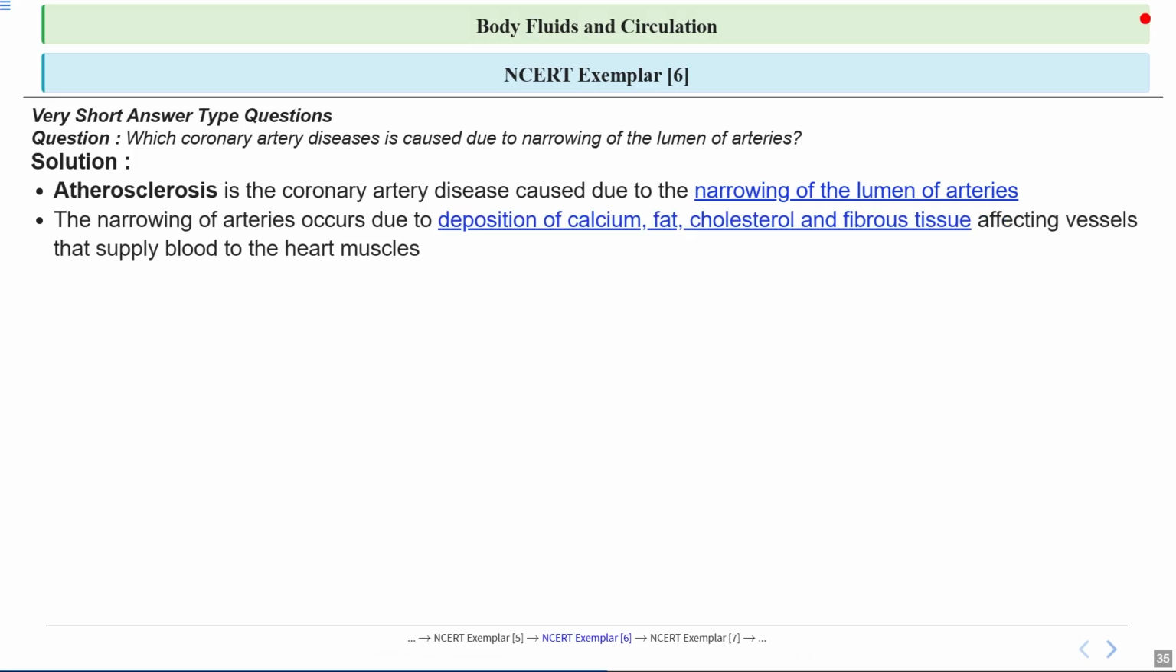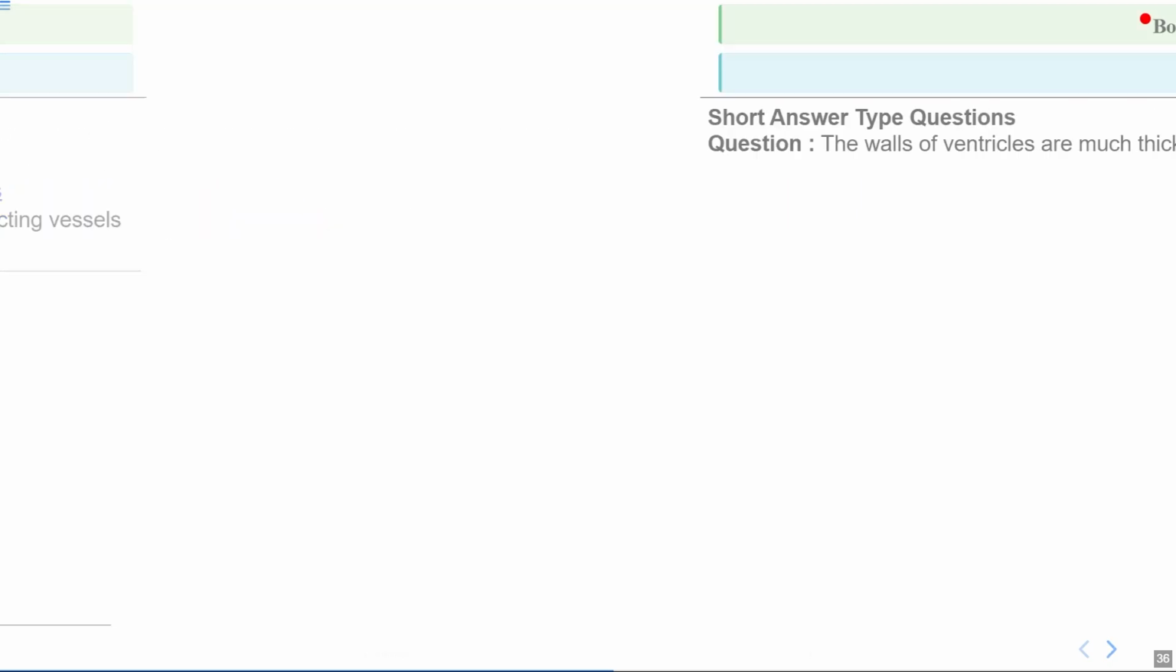Now let's see what causes this narrowing. It's mainly due to buildup of substances like calcium, fat, cholesterol, and fibrous tissue inside the artery walls. So think of it like a pipe getting clogged with debris over time, and this buildup blocks the vessels that supply blood to the heart, which can lead to chest pain or even heart attack. To sum up, atherosclerosis is a main cause of heart disease because it narrows the arteries and restricts blood flow to the heart. Remember, keeping our arteries healthy is important for overall heart health. So let's move to the next question.